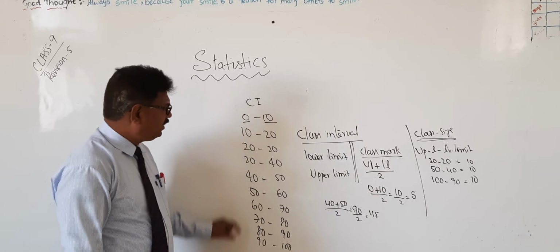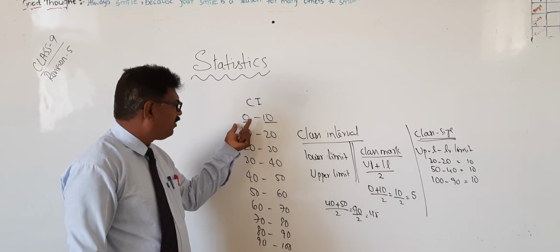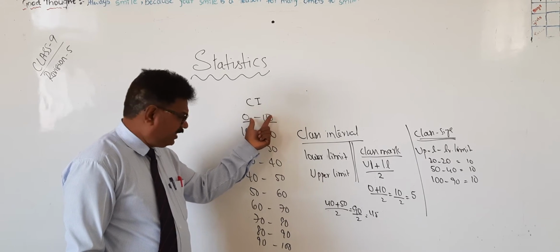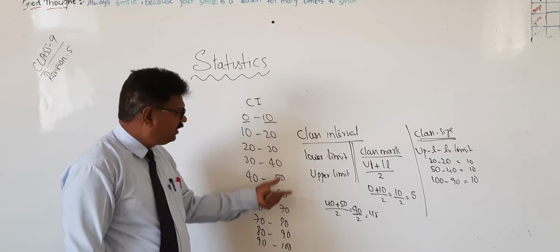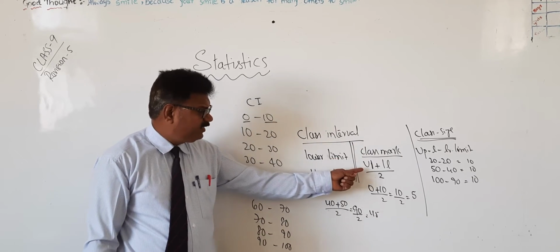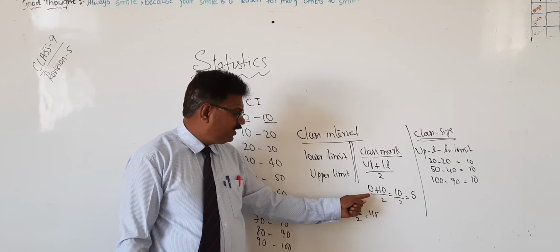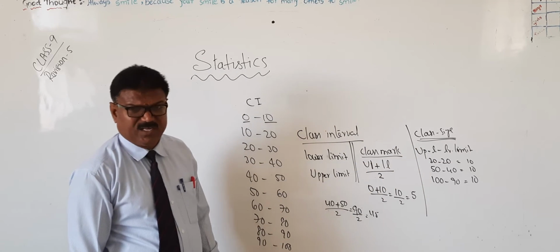Okay? So here this is known as class interval. Class interval means from some number to another number, and this is the lower limit and this is the upper limit. Class mark means upper limit plus lower limit divided by 2, and class size. Okay? Please take note.